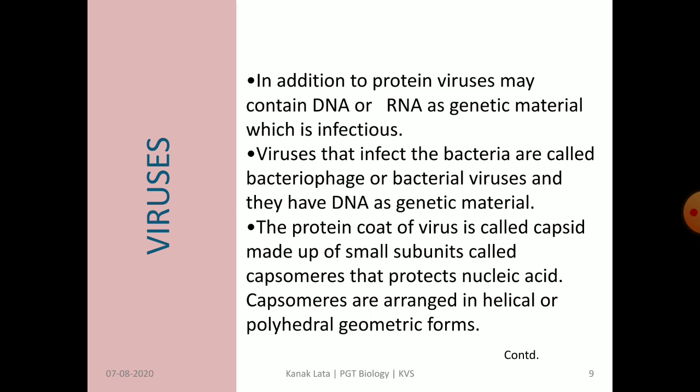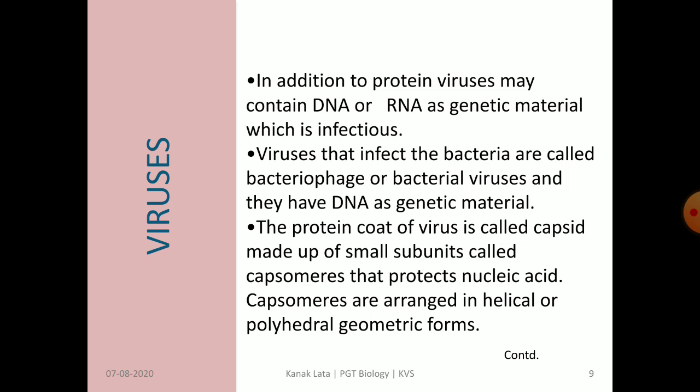The protein coat of a virus is called capsid, and capsid is made up of small subunits called capsomeres. These capsomeres help in protection of the genetic material, that is nucleic acid, either DNA or RNA.